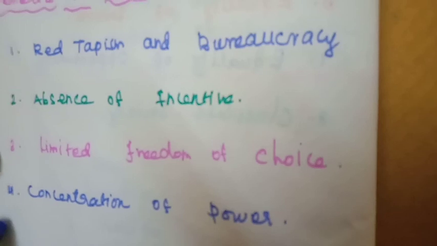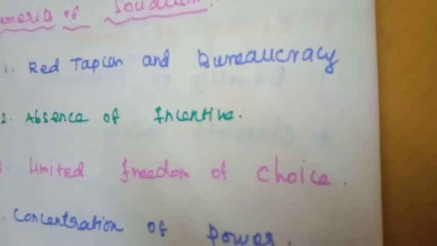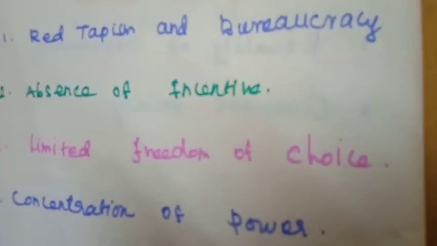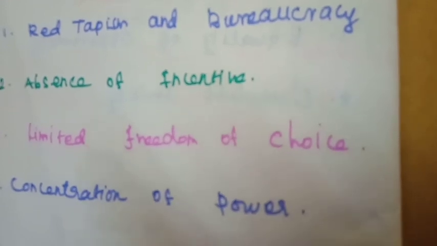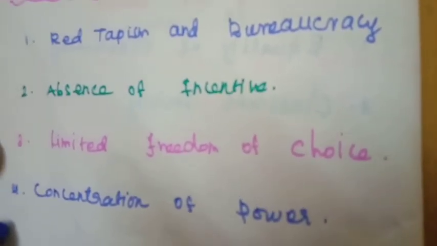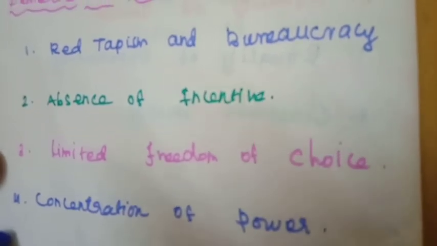And the fourth point is concentration of power. As the state takes all the major decisions, the private sector takes no initiative in making economic decisions. Hence, the state or government is more powerful, and misuse of power can also take place in the socialist economy.